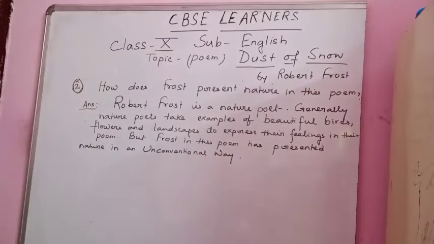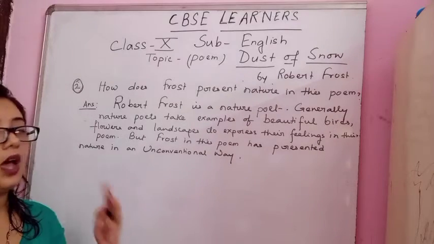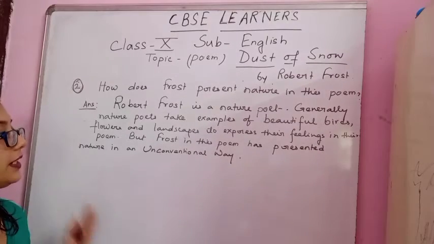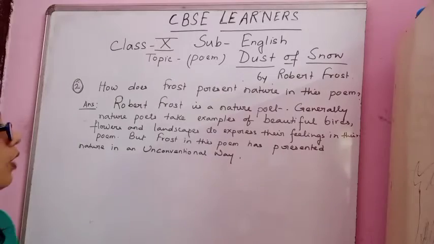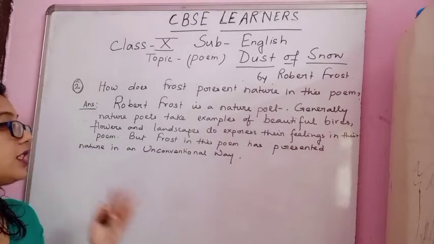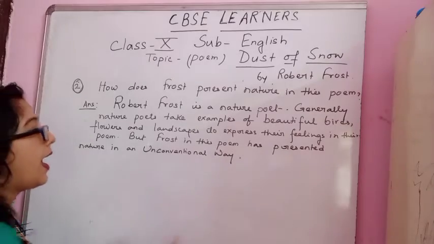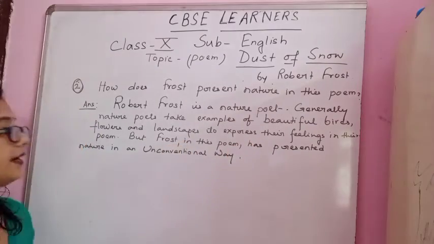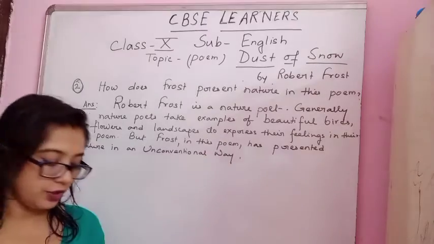Okay? So it's not conventional, isn't it? Generally, our poets, our nature poets, they will take examples of beautiful birds, flowers, and landscapes to express their feelings in their poem. But Frost in this poem has presented the nature in an unconventional way.